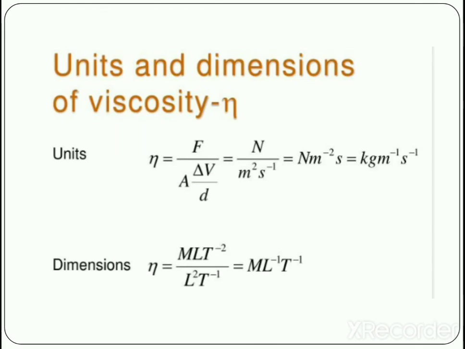Now you see the units and dimensions of viscosity. We know the coefficient of viscosity formula eta is equal to F upon A dV upon dx. So putting the units of force, area and velocity gradient, we get eta is equal to Newton per meter square per second. So the dimensions of eta are M L^-1 T^-1.